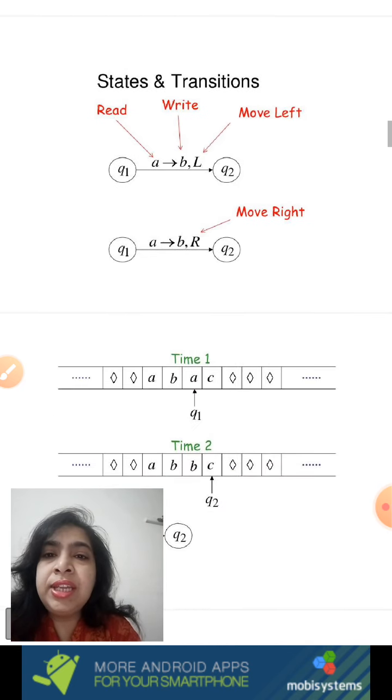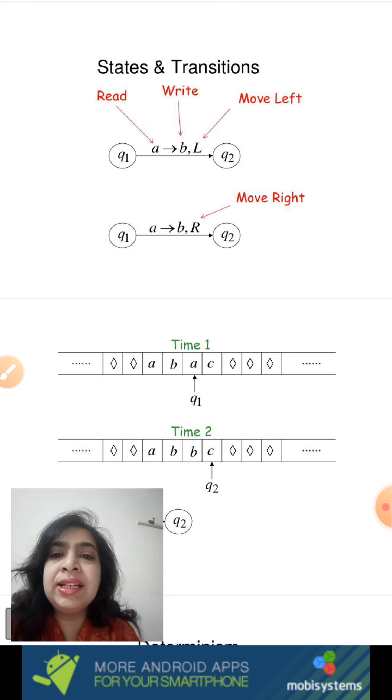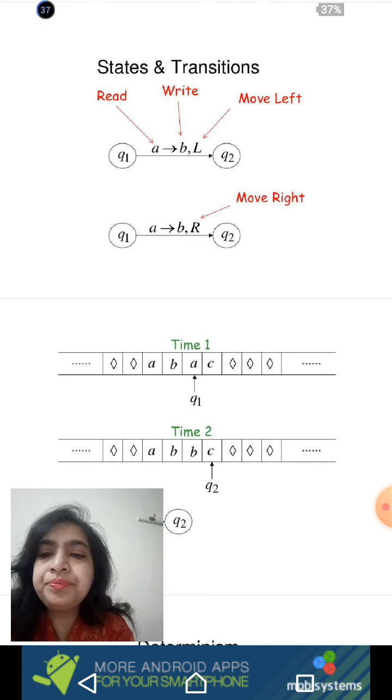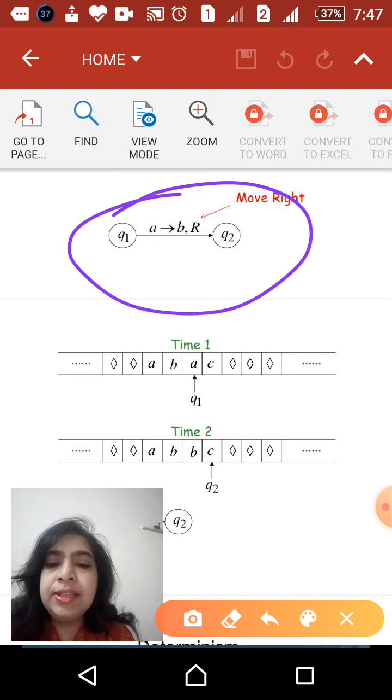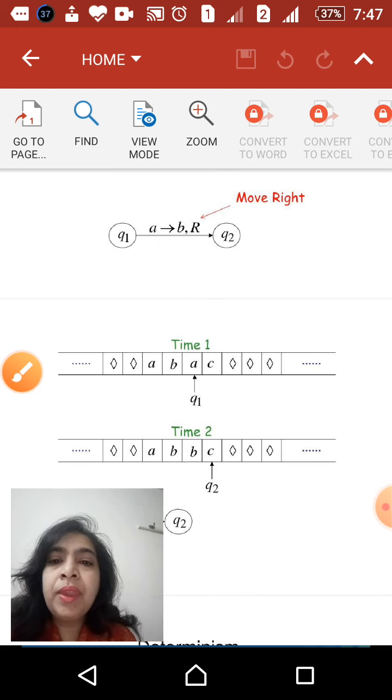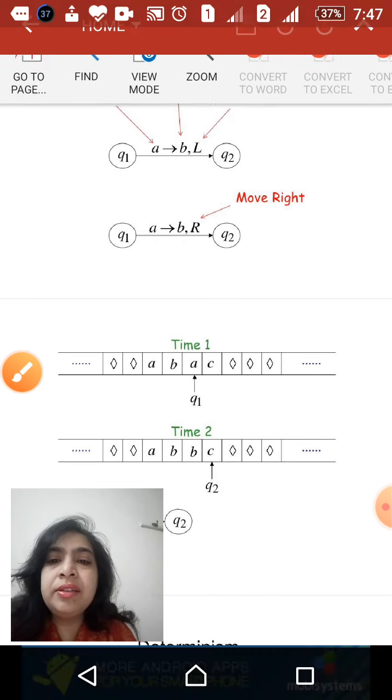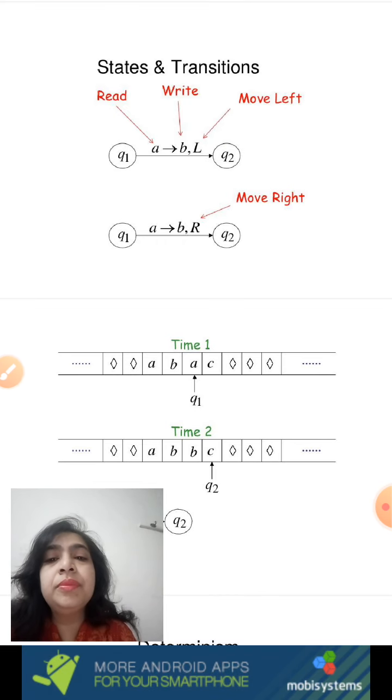You can also see another diagram which shows a single typical transition in a Turing machine. How do you describe this? So look at the diagram. The machine is in which state? It is in Q1. Machine reads the symbol A which is on the tape.